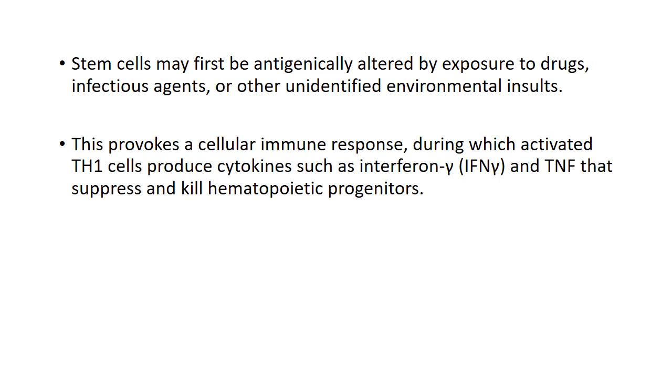They become antigenically altered, and then it provokes an immune response, during which the activated T cells result in the production of cytokines such as interferon and tumor necrosis factor, and these suppress and kill the hematopoietic progenitor.